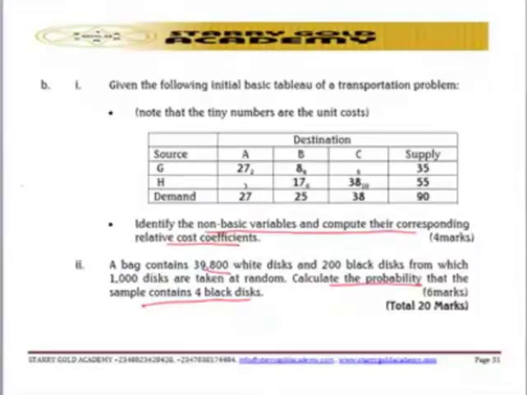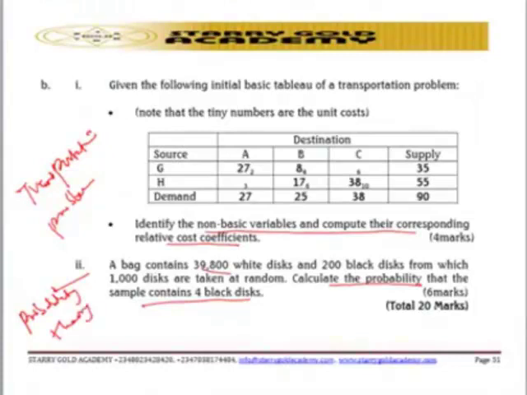It's testing students on the transportation problem. The transportation problem is for 4B1. And 4B2 is trying to test students on what? Probability theory.